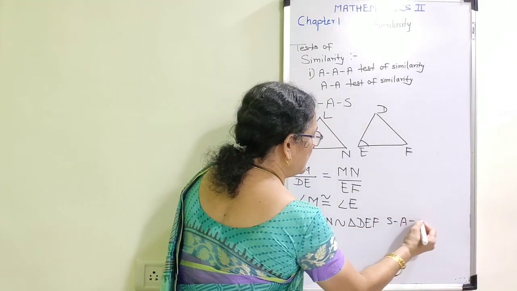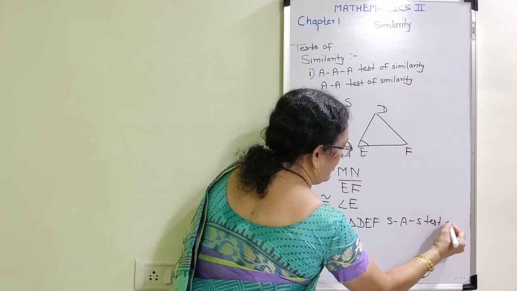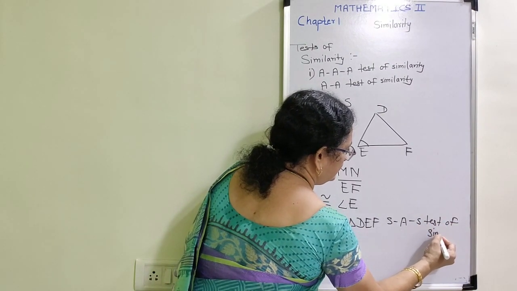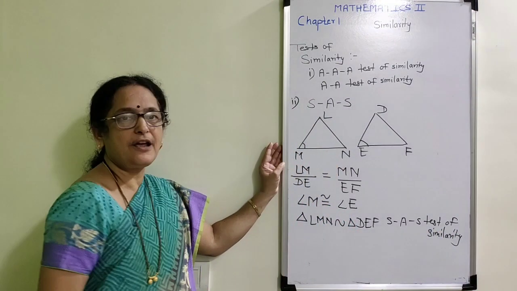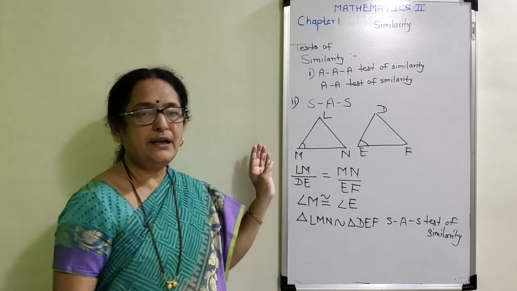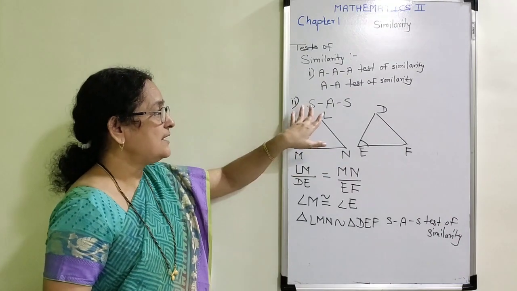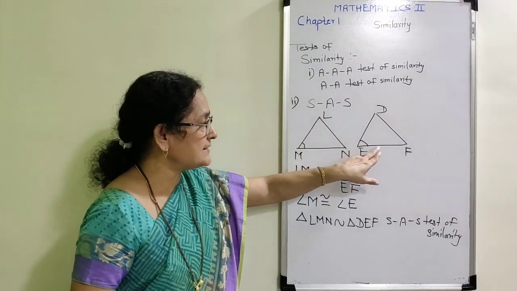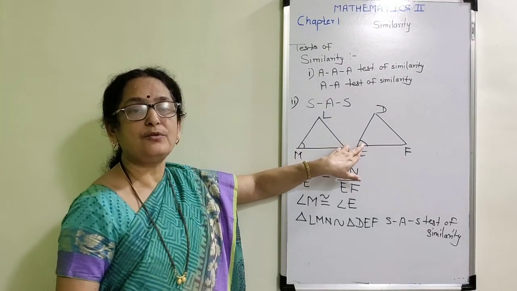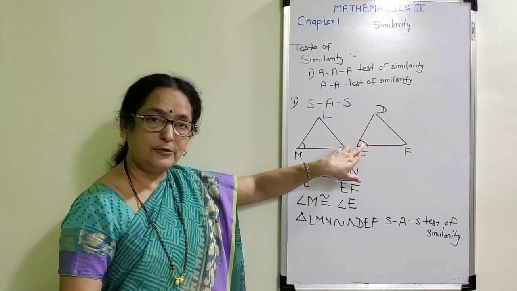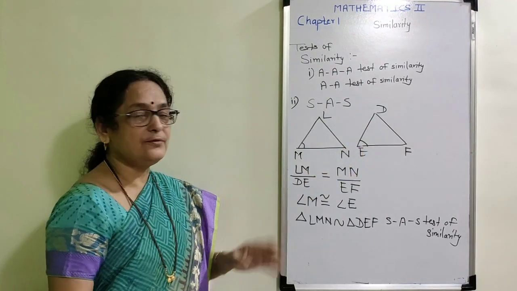Side angle side test of similarity. We are using this test of similarity many times, where the statement is when two corresponding sides are in proportion and if the angle in between those two sides are also congruent to each other, then we are using this